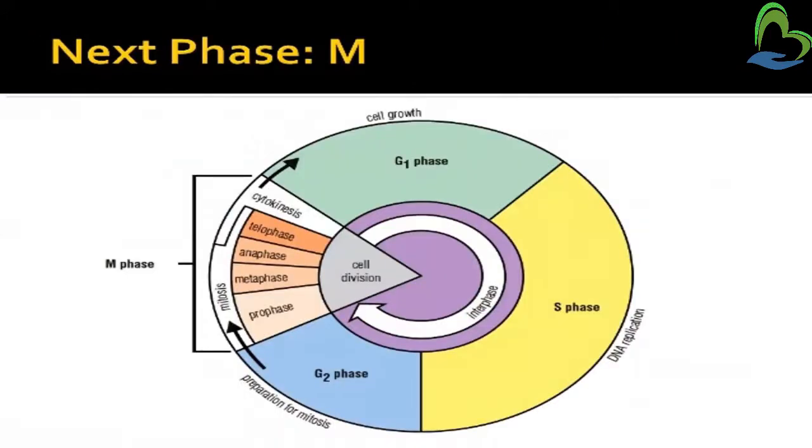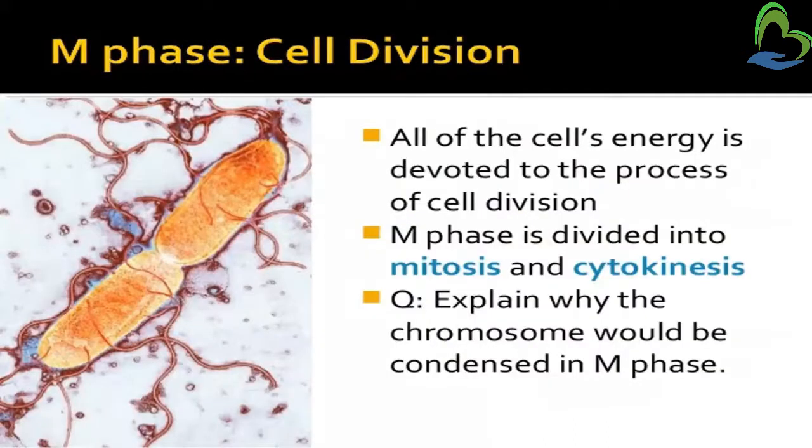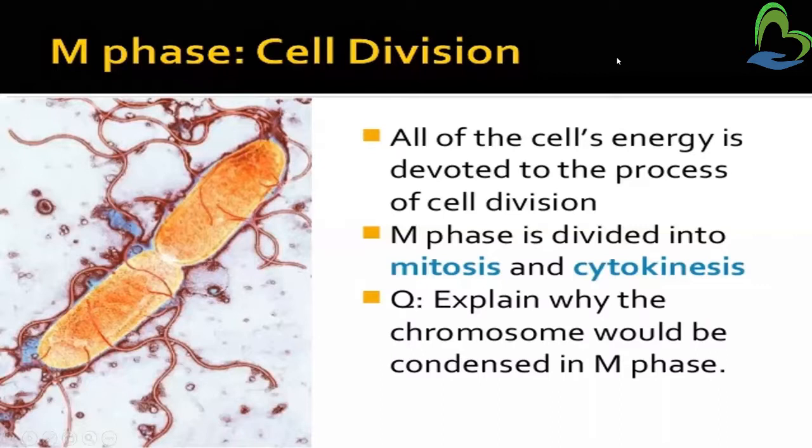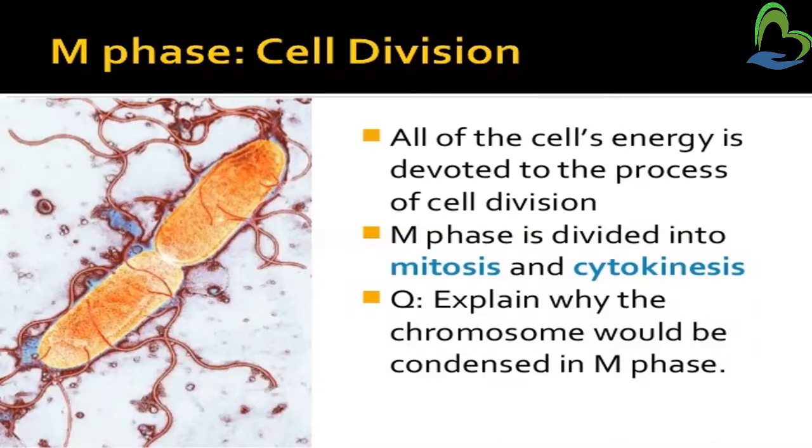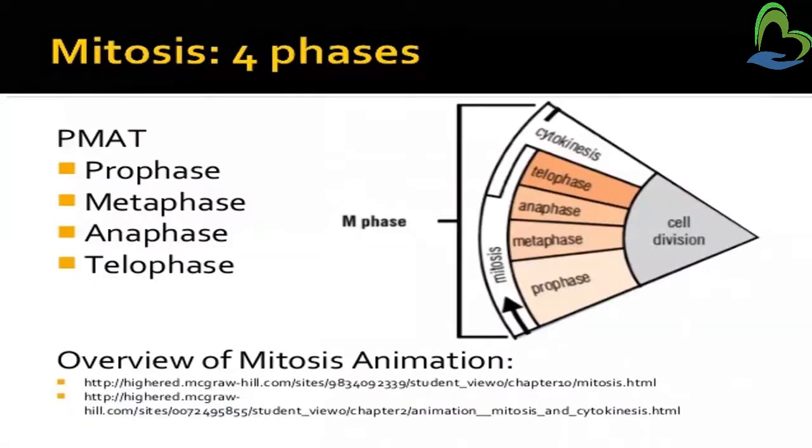Next is M phase. M phase means cell division. All of the cell's energy is devoted to the process of cell division. M phase is divided into mitosis and cytokinesis. M phase, meaning cell division, is divided into two different phases. The first one is mitosis and the second one is cytokinesis.